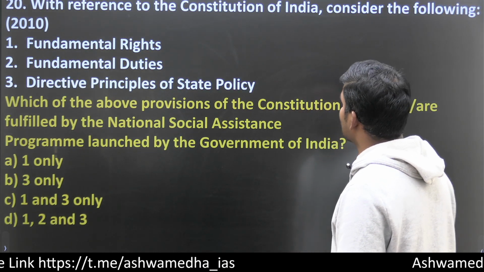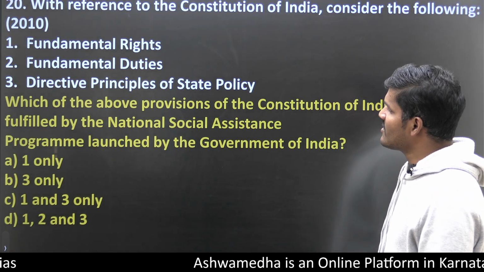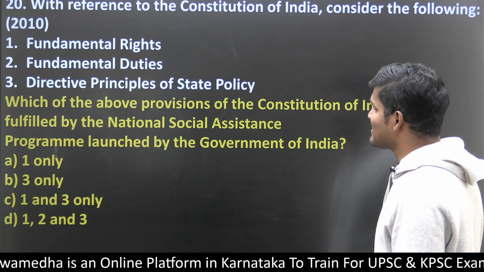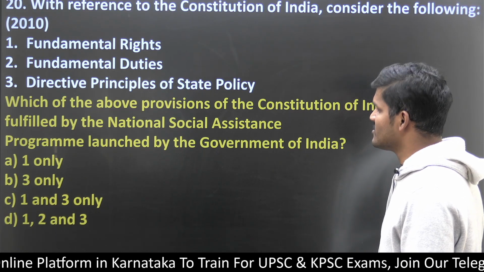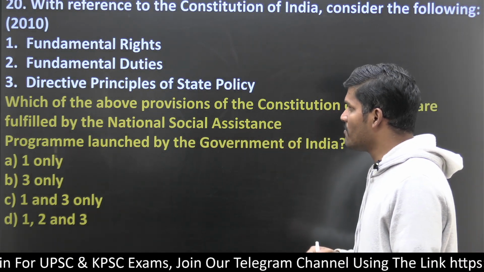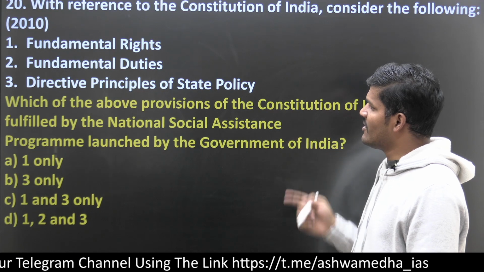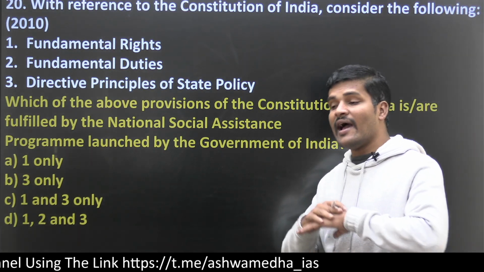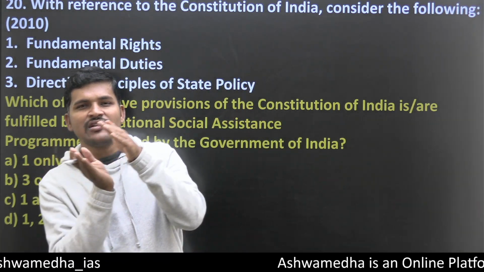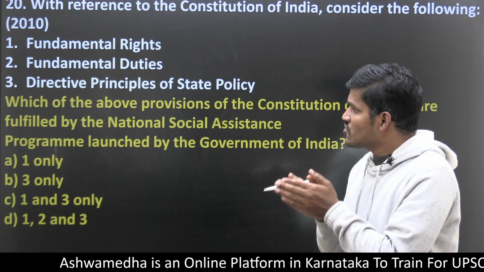Then, with reference to the Constitution of India, consider the following: Fundamental Rights, Fundamental Duties, DPSP. Which of the following provisions of the Constitution is or are fulfilled by the National Social Assistance Programme? The name itself says National Social Assistance Programme. Most of the time, fundamental rights, fundamental duties and DPSP have a broader vision. In one way or another, these visions are correlated to the National Social Assistance Programme because the name itself says social assistance. Yes or no? Social assistance.